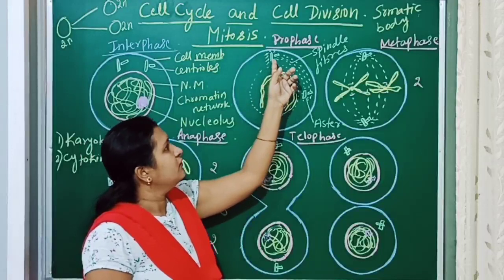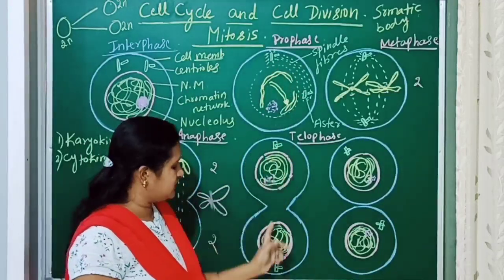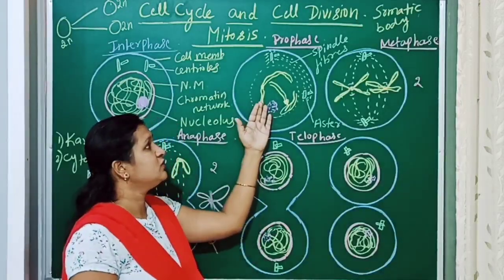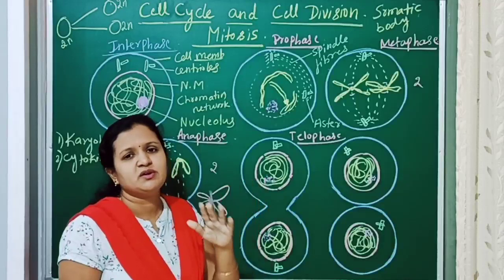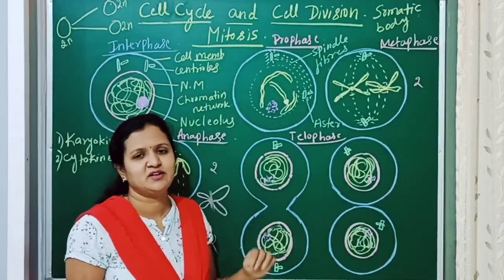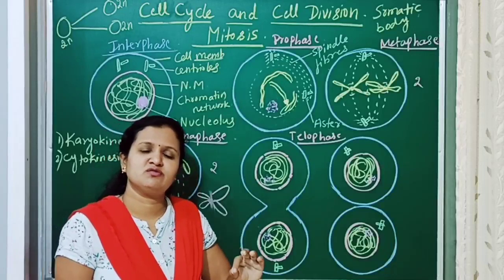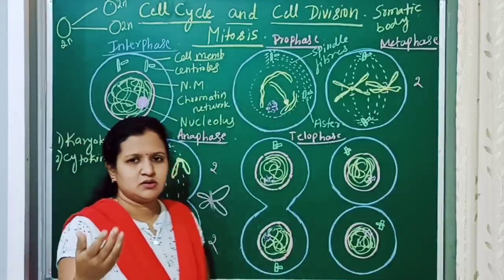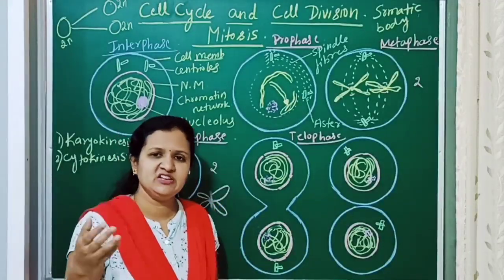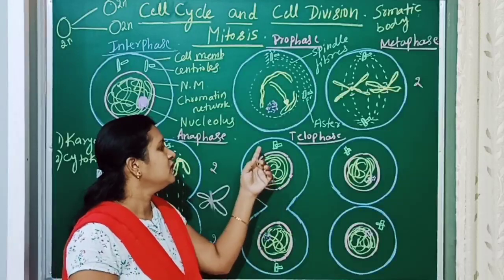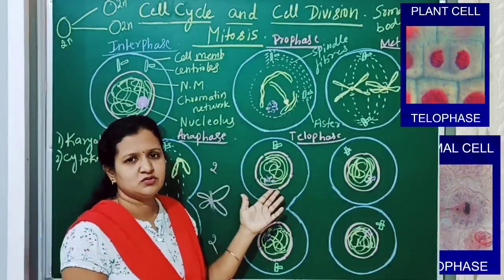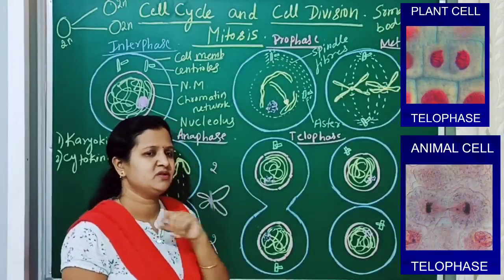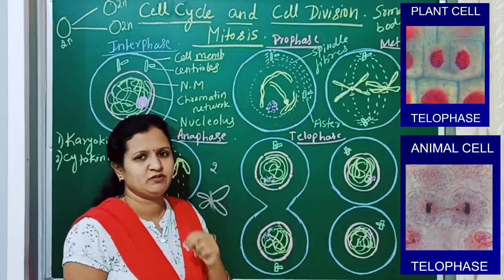And the centrioles: one will remain in this portion, and one centriole will be towards this pole. Spindle fiber formation started in the prophase and will end in the telophase. The spindle fibers which were formed will disintegrate and degenerate. In this way, we can say that prophase is opposite to the telophase. But in prophase, only one nucleus is present, while in the telophase, two nuclei will be present.